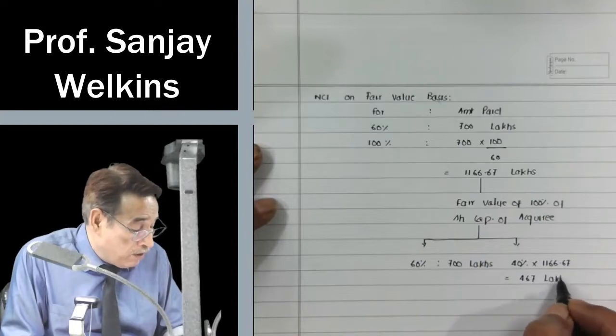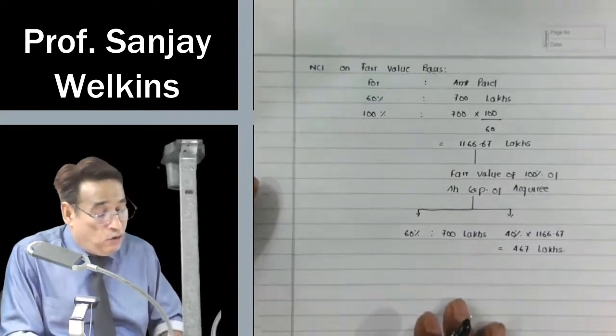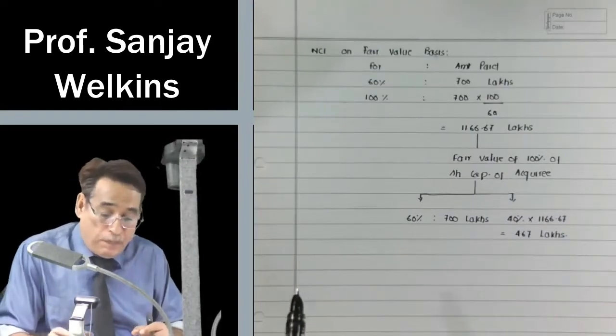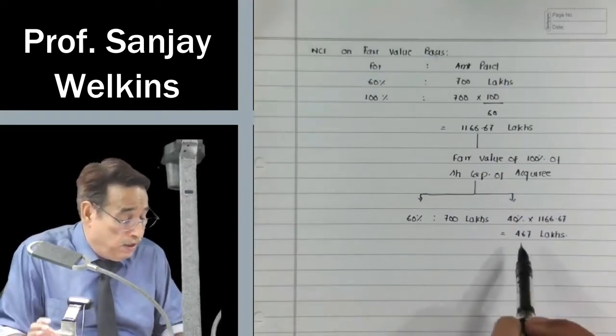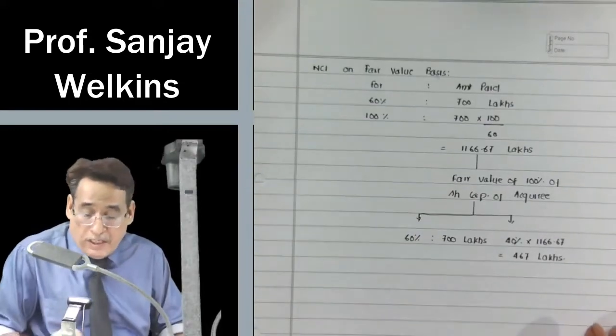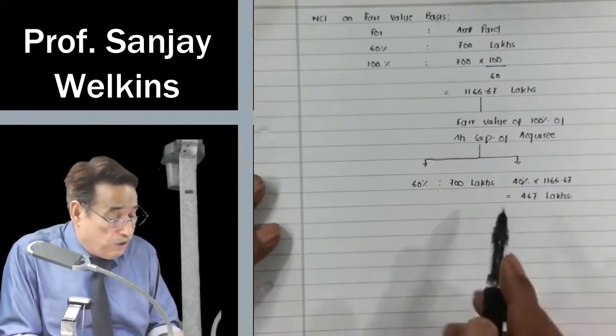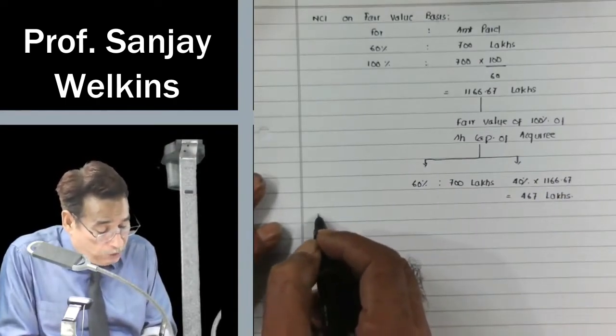So we may say that the fair value of the 40% share capital, which is held by other shareholders, is equal to this much. We may say it this way, isn't it? Yes, absolutely. So this is the fair value. Now I can compute the amount of goodwill.